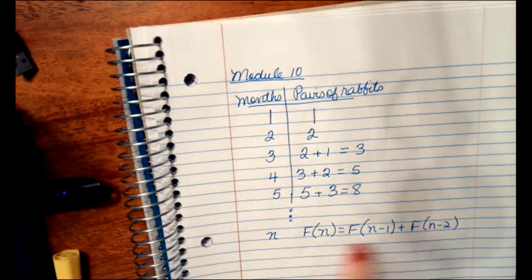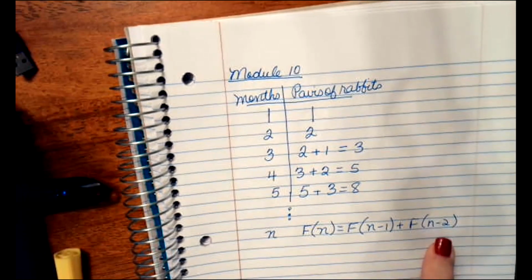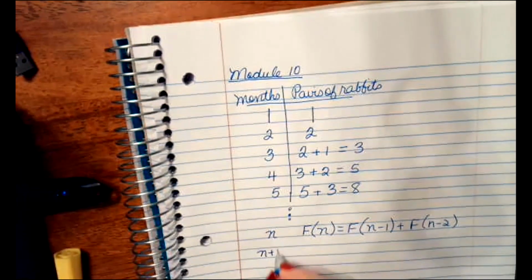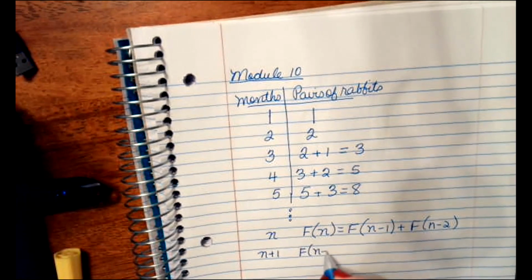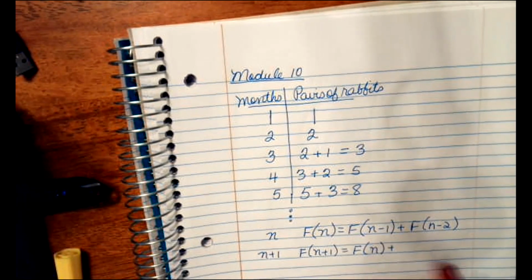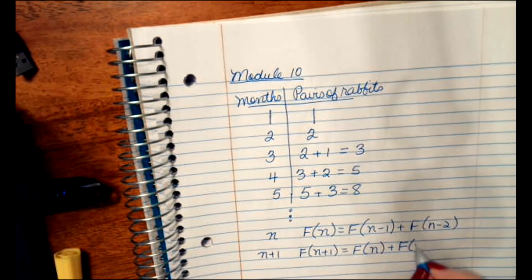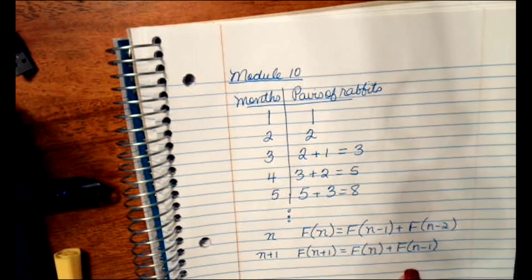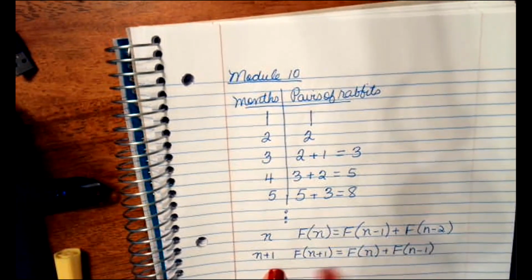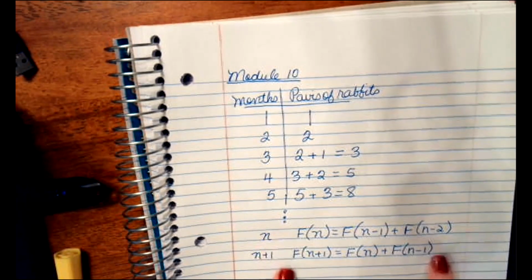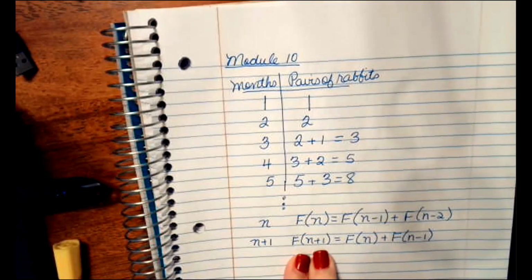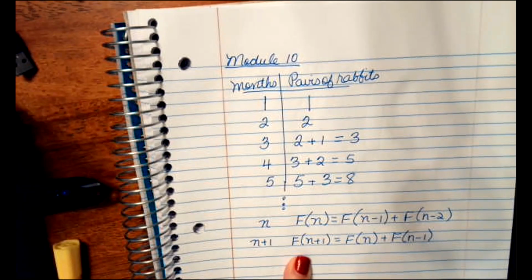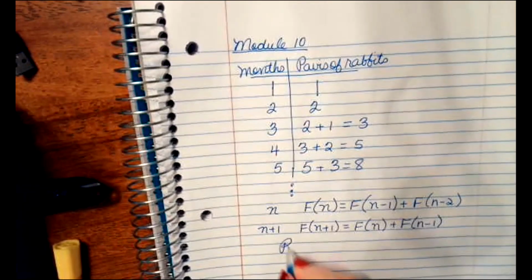Okay. Now, frequently, instead of seeing it like that, you will see it like this. Let's go to the next month, n plus 1. Well, in that case, f of n plus 1 would be from the previous month, which is f of n, plus the month before that, which is f of n minus 1. This is probably a more standard way of seeing that formula than this one. I'm not real sure why, but both of those work. They both say the exact same thing. To get the next number, you add the 2 previous numbers. Okay, this again is a recursive formula.